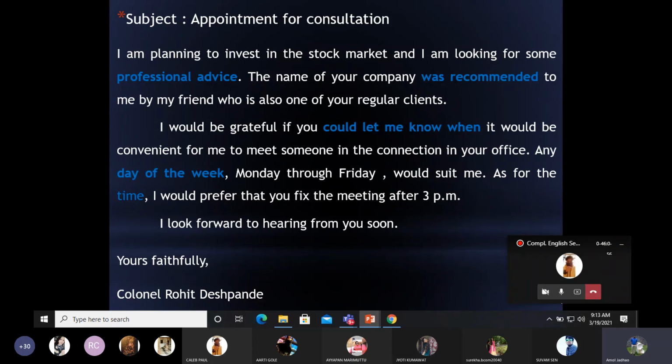If you are writing a letter regarding the loss of an identity card, or an appointment for consultation, you state the subject, and the reader is expected to understand the probable content of the main body of the letter by just looking at the subject itself. Have you understood the subject now?